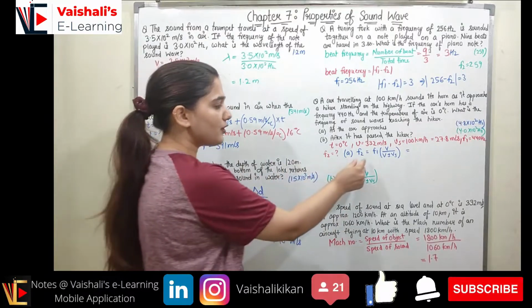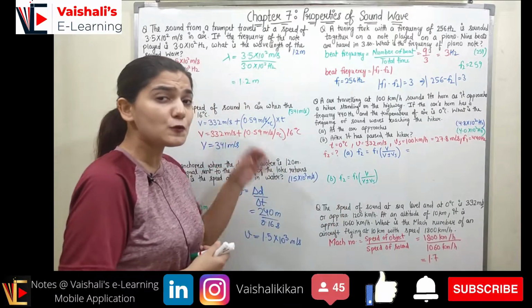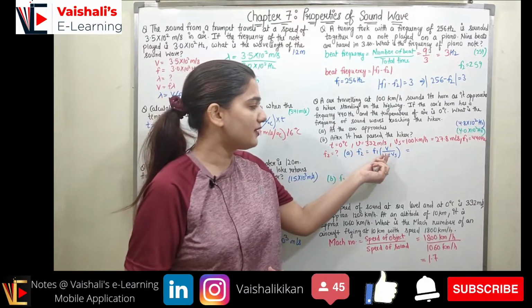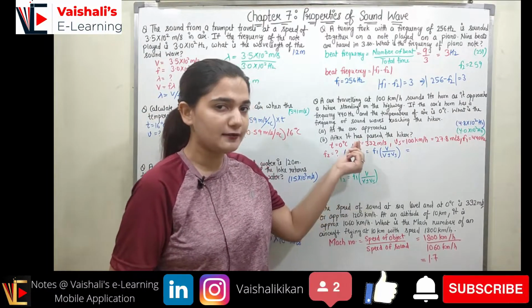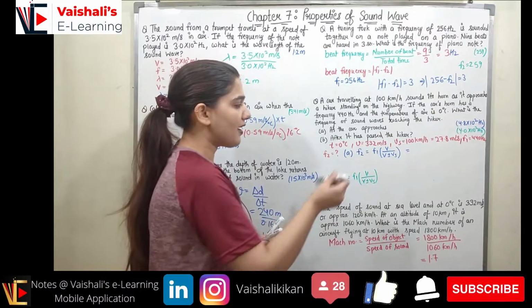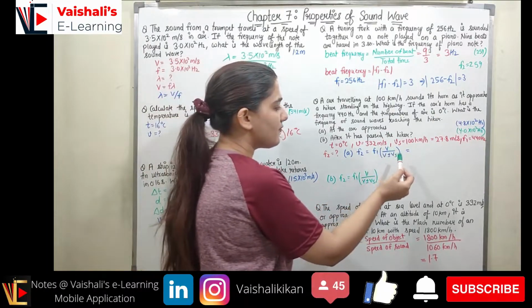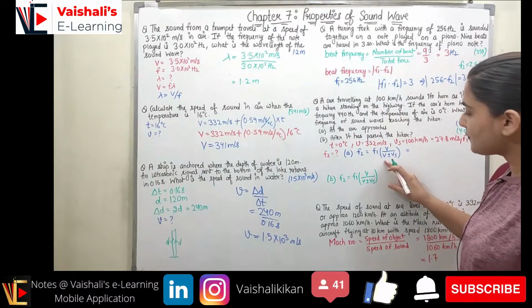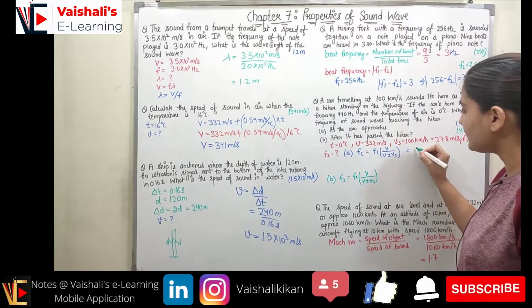So now we know the frequency formula. When the source is moving, frequency is equal to f1 v upon v plus minus vs, right? This formula we know. We know f1, v and vs. When the car is approaching the hiker, we take v minus vs in the denominator.